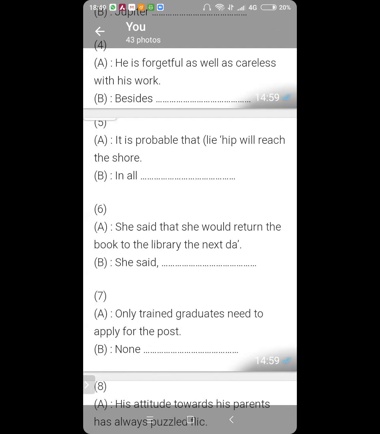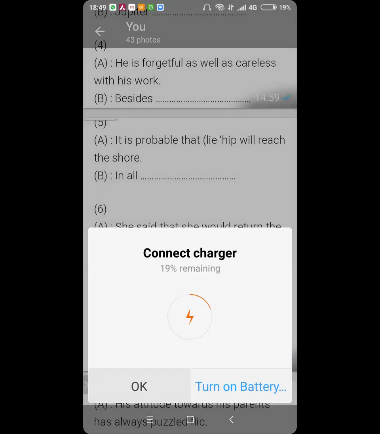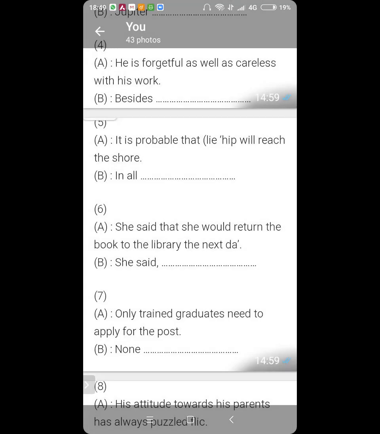Yes, she said, then in inverted commas, She said, and a comma also. Yes, continue. Inverted comma, I will return the book tomorrow. Yeah, tomorrow. But don't miss the middle words, please.